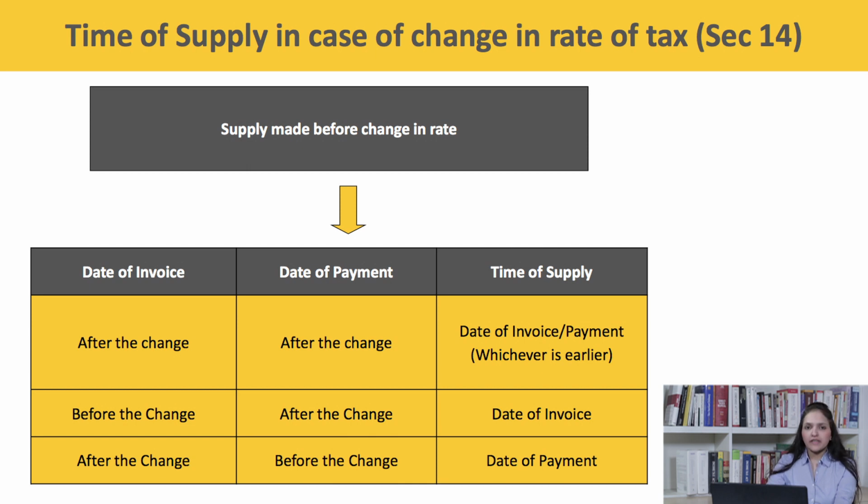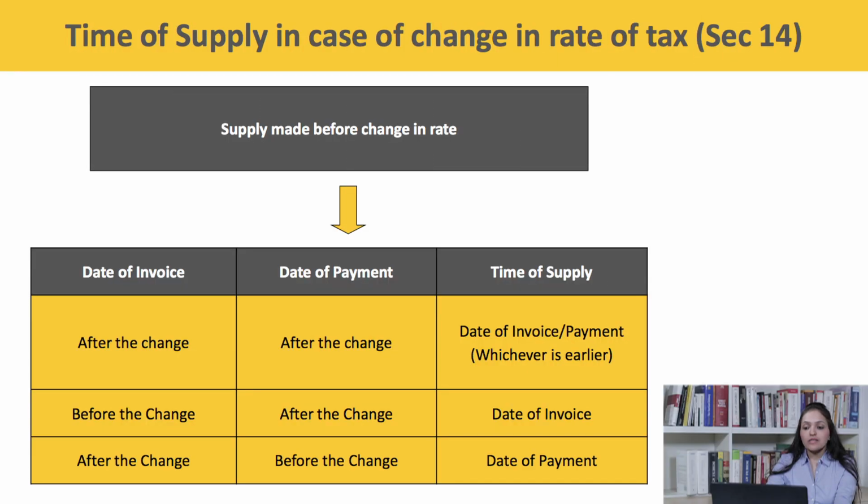So if two activities out of the three happen before the change in rate, then the old rate shall be applicable, and if two activities out of the three happen after the change in rate, then the new rate shall be applicable. It's the same as currently applicable in service tax.